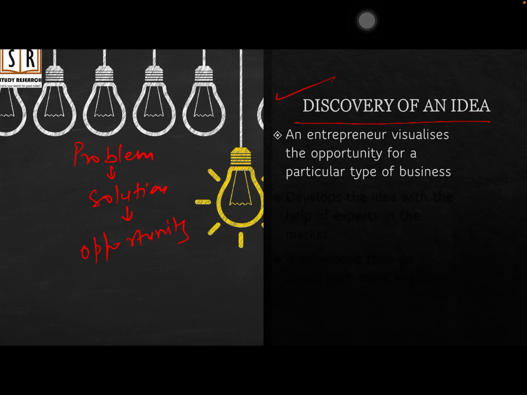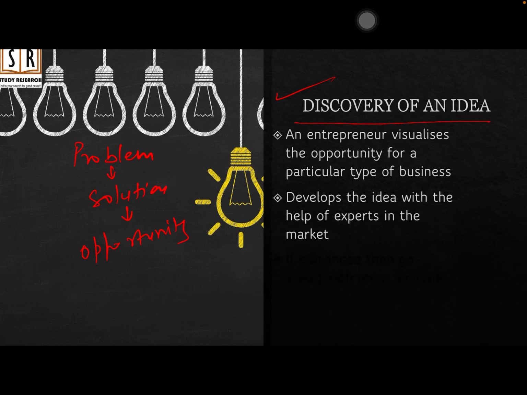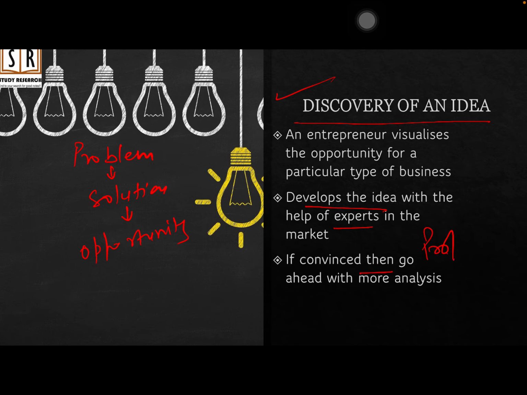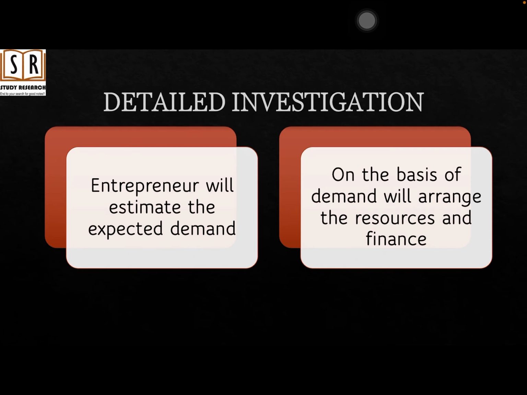So first of all, an entrepreneur visualizes the opportunity for a particular type of business. Now what does it mean? Does he start the business now only? No. After visualizing the opportunity, he will take the help of experts to develop that idea. Who are the experts? Experts are the ones who have a good amount of experience of working in that particular field. With their help, he will develop the idea. And once he is convinced that this idea seems to be profitable, then he will like to move ahead with that idea.